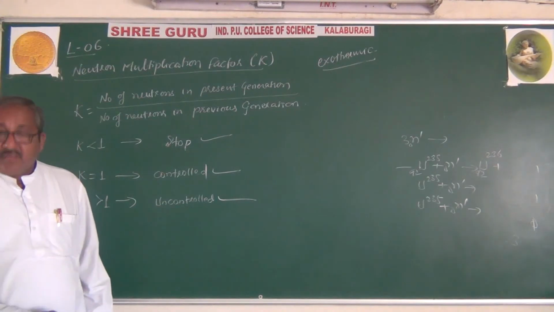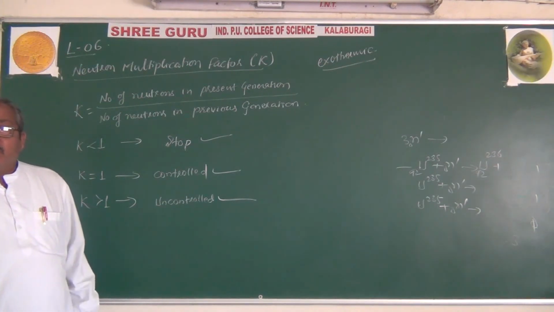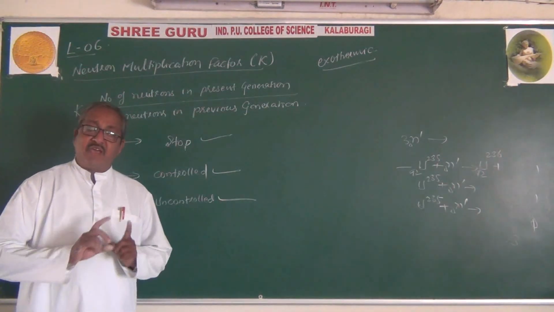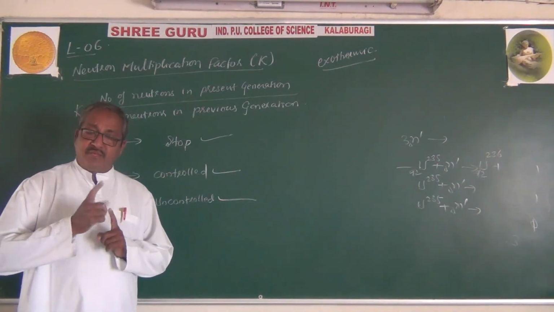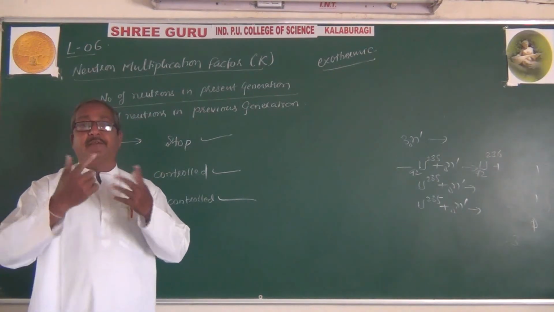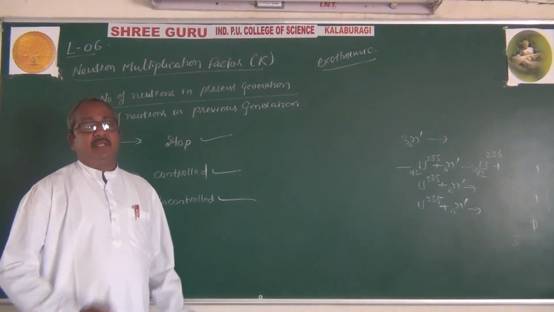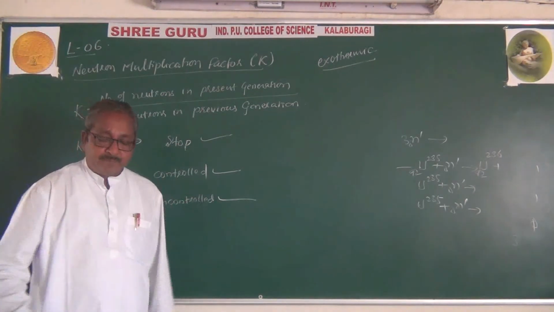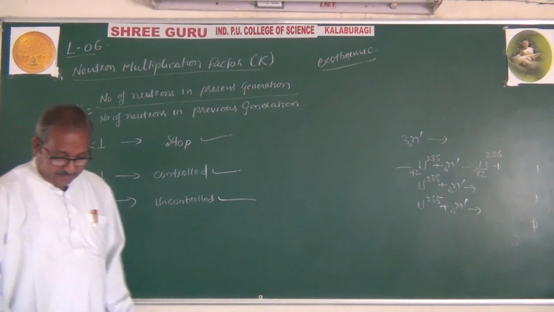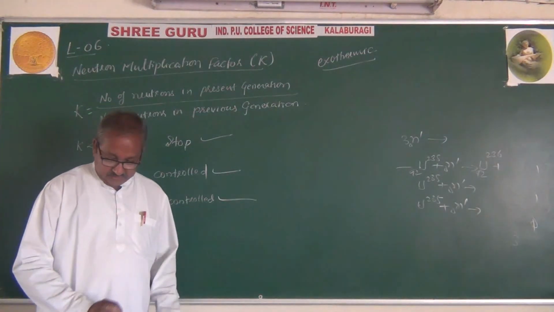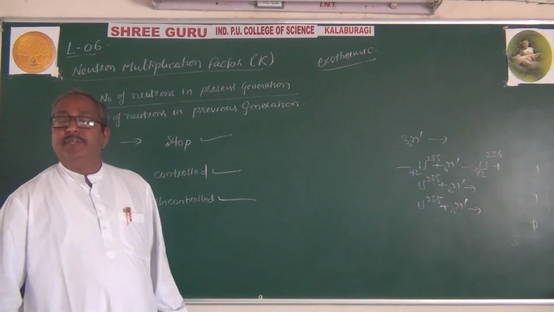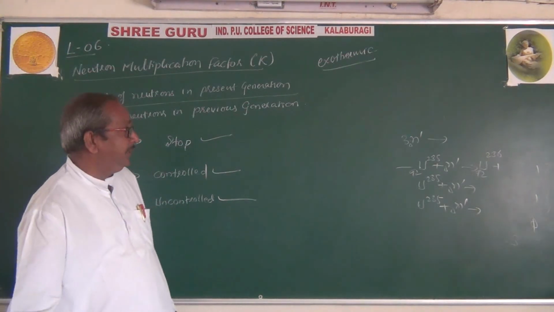So that means the neutron multiplication factor shows whether the reaction is continued or controlled, whether the reaction is multiplied or uncontrolled. That is the concept of the neutron multiplication factor. Is it clear up to this? What we discussed about nuclear fission.